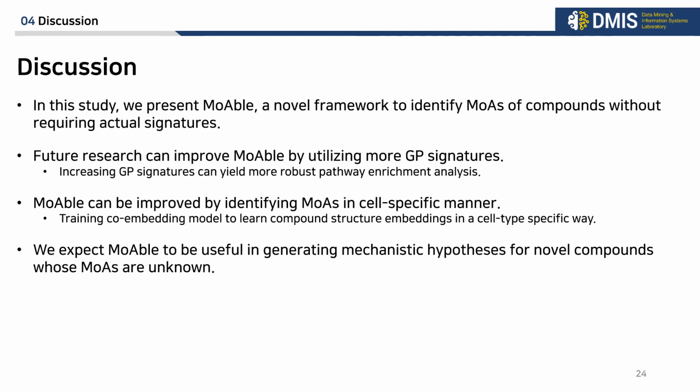In this study, we present MOA, a novel framework to identify MOAs of compounds without requiring actual signatures. And future research can improve MOA by utilizing more GP signatures. Increasing GP signatures can yield more robust pathway enrichment analysis. And MOA can be improved by identifying MOAs in a cell-specific manner, by training the co-embedding model to learn compound structure embeddings in a cell-type specific way. And also, we expect MOA to be useful in generating mechanistic hypotheses for novel compounds whose MOAs are unknown.